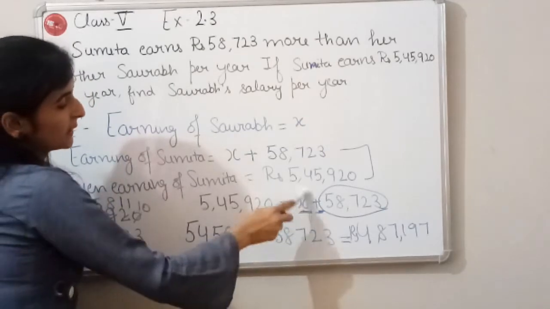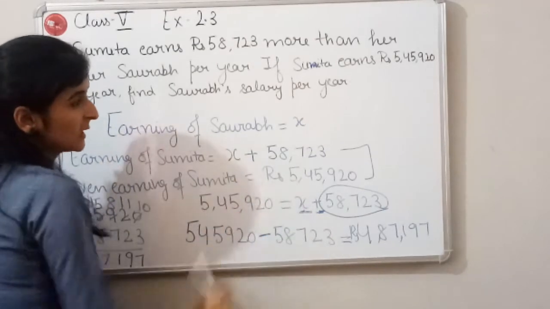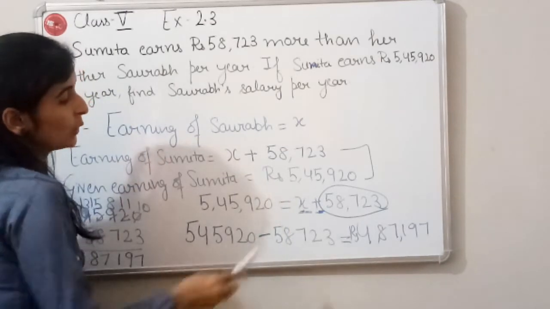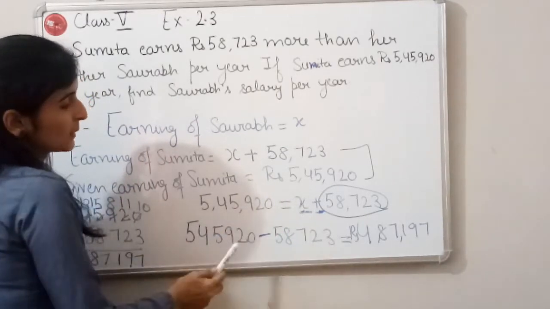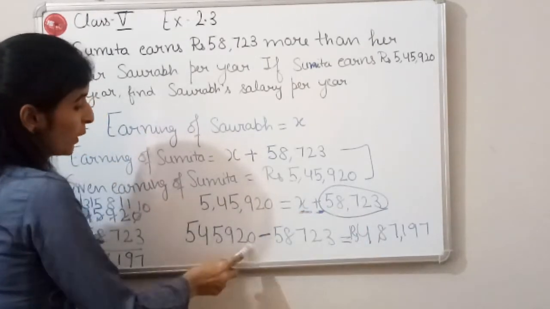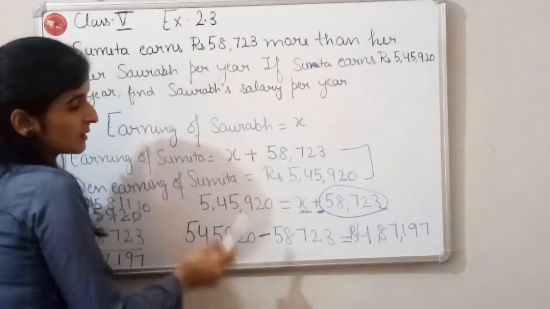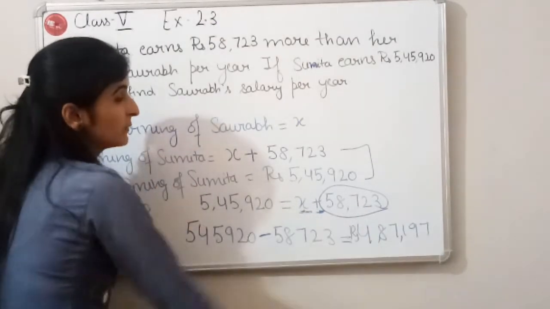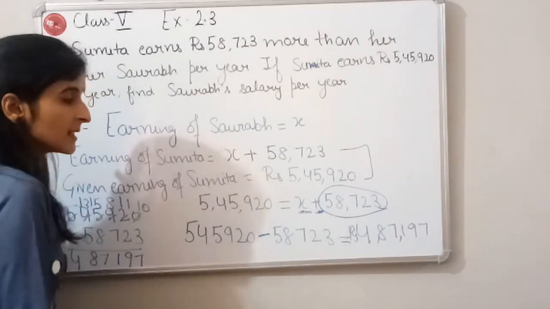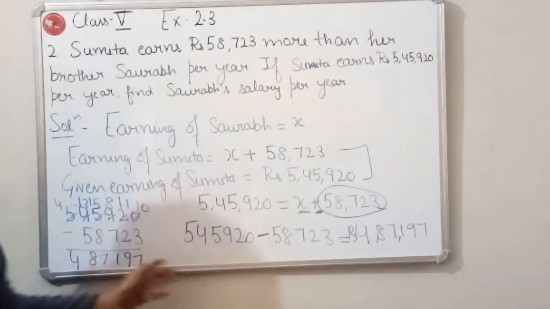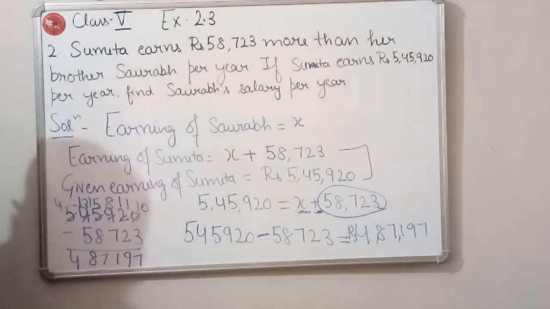Now we have to find out the value of this x, which is equal to the earning of Saurabh. So for finding the value of x, we will subtract this 58,723 from this number. So we will get rupees 4,87,197, and this is the earning of Saurabh. Fine. This is the solution of question number 2.